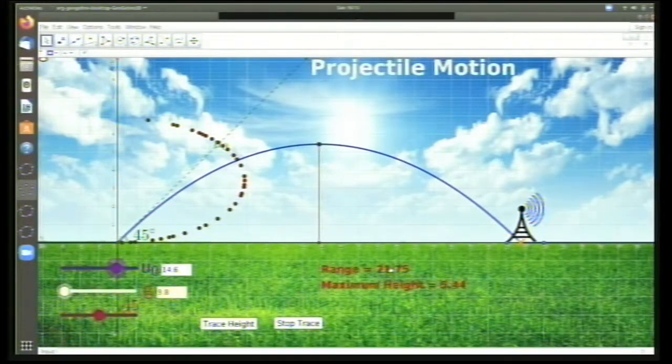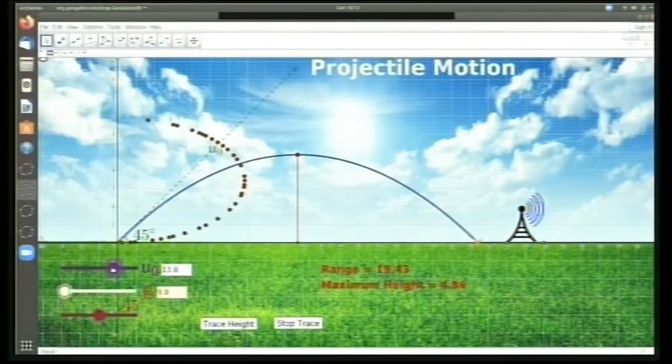Another direction that we can go is regarding this range and maximum height. You can see two numbers here. One is the range and one is the maximum height. The range is the distance from this point to this point, and the maximum height is the maximum height that the object travels. Okay. Now, what is the relationship between these two? We'll go to some convenient numbers, maybe 20 or so.